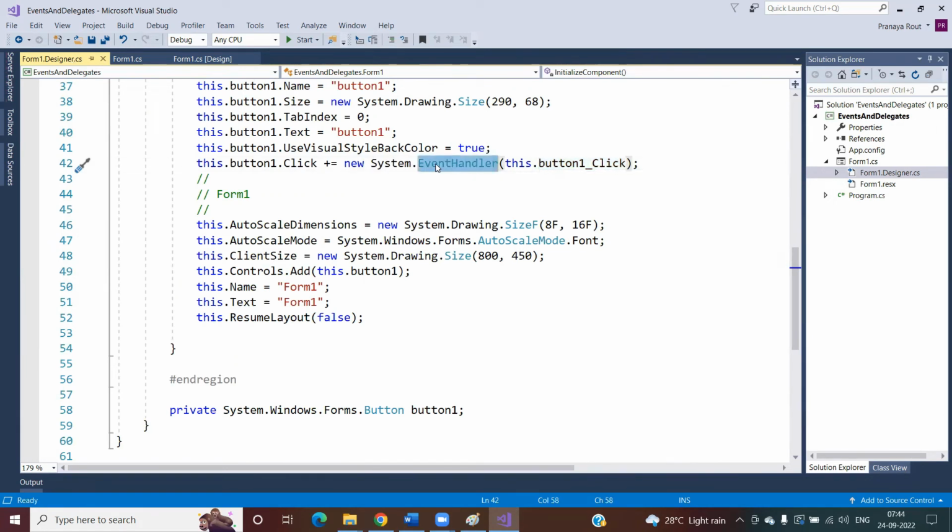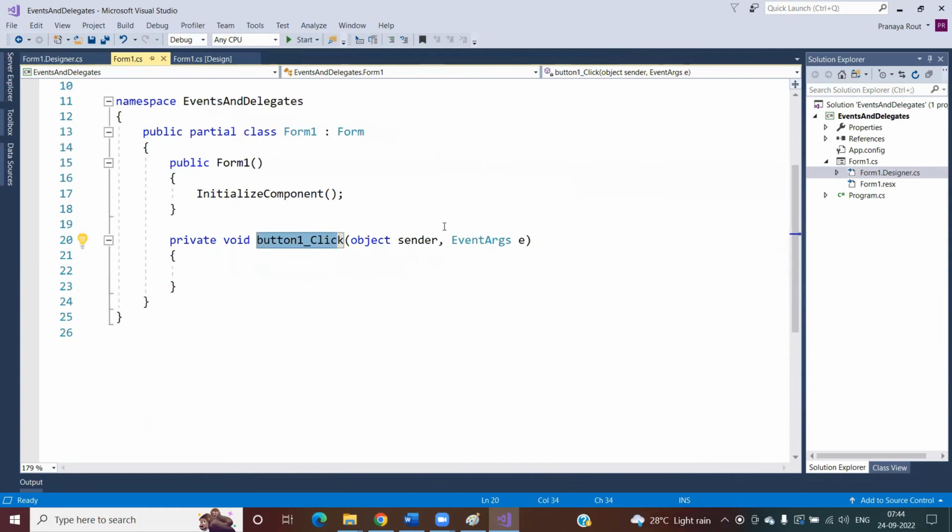within the delegates, and when the button click event is fired, it will pass that data to the event handler, and the event handler will then check what is the handler method that is registered for this button click event. Yes, this handler method is registered for this button click event, so let's pass the data to this button click event, and in this case that data is going to be passed over this event args.e parameter, right? So once we start programming, then you will understand how you can pass data to this parameter.